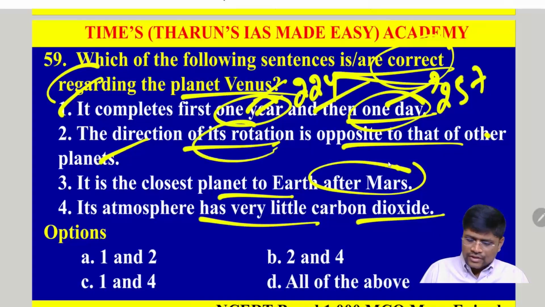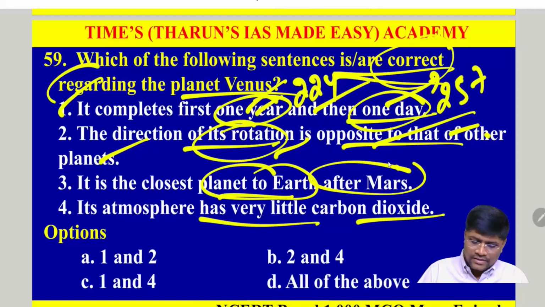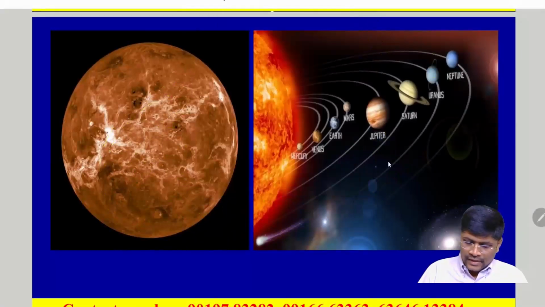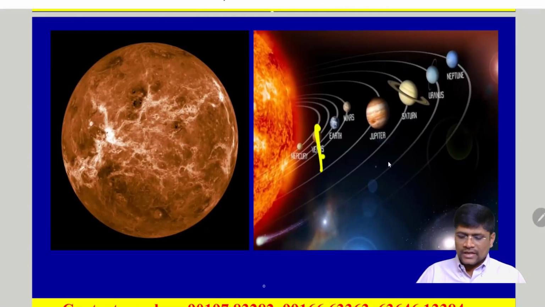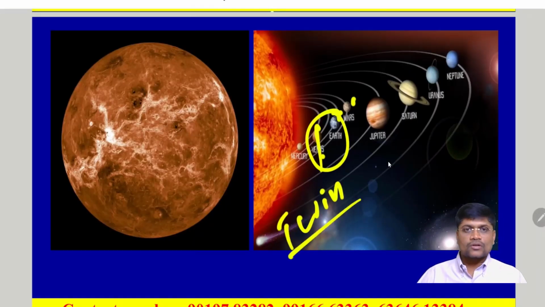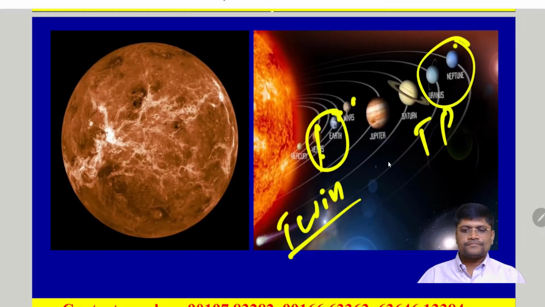Then the direction of its rotation is opposite to that of the other planets. Okay, so along with Uranus, Venus also rotates from east to west. That's why on the Earth we call it the morning and evening star. Next, it is the closest planet to Earth after Mars. No, this is incorrect. It is the closest planet to Earth, then comes Mars. That's why Venus and Earth are together called the twin planets. Similarly, Uranus and Neptune are also called twin planets.